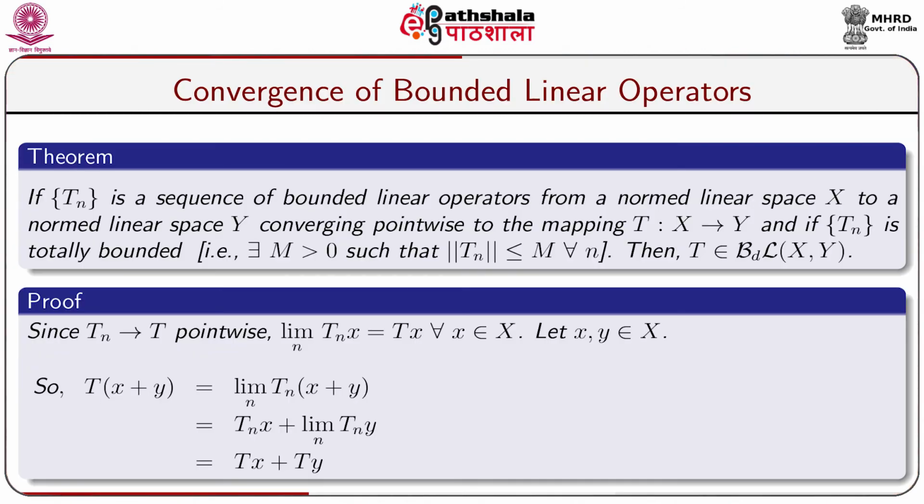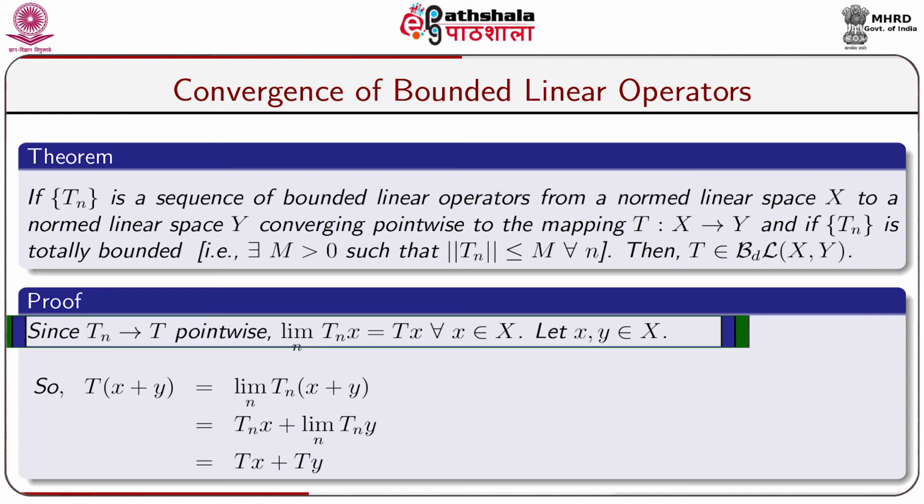If Tn is a sequence of bounded linear operators from a normed linear space X to a normed linear space Y, converging pointwise to the mapping T from X to Y, and if the sequence Tn is totally bounded, that means there exists a constant M greater than 0 such that norm of Tn is less than or equal to M for all n, then T is a bounded linear operator from X to Y, that is T belongs to BL(X,Y). The proof is given below.